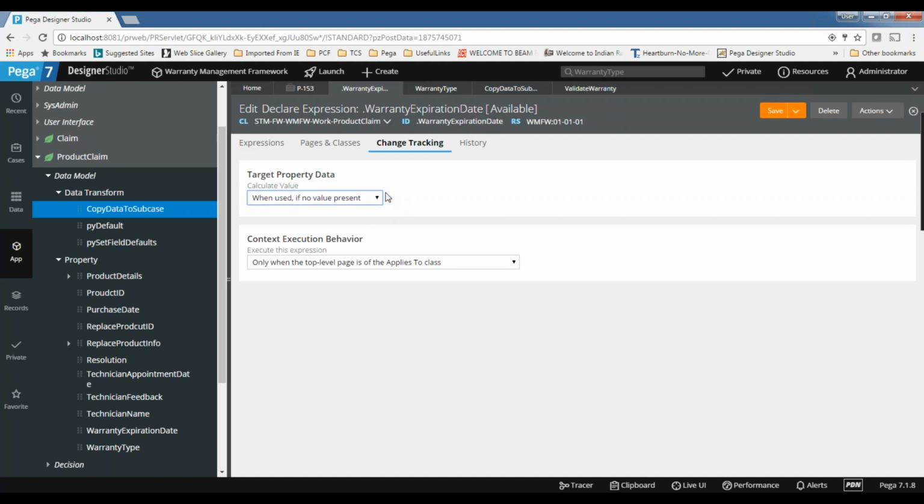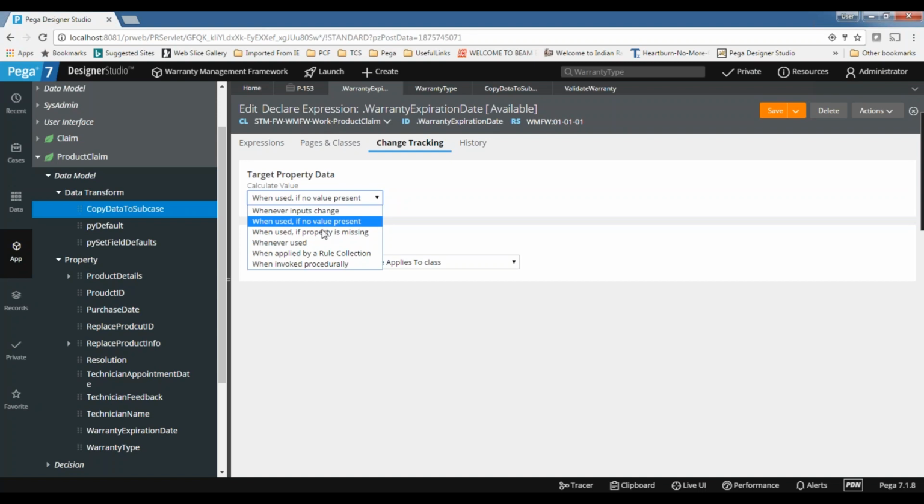So this comes under backward chaining, because we are calculating the target when you refer to it. There are no input change configurations here. We are saying when used, so you need to refer to the target property. When the target property is used, if no value is present by that time, then only calculate the target. If the property is already calculated, then it won't recalculate again. That means if you want to calculate only once, then this will be useful.